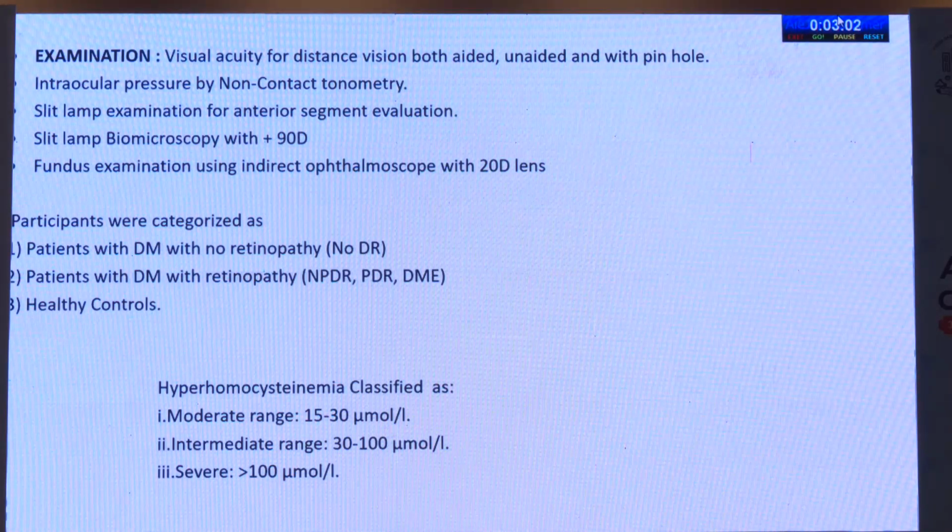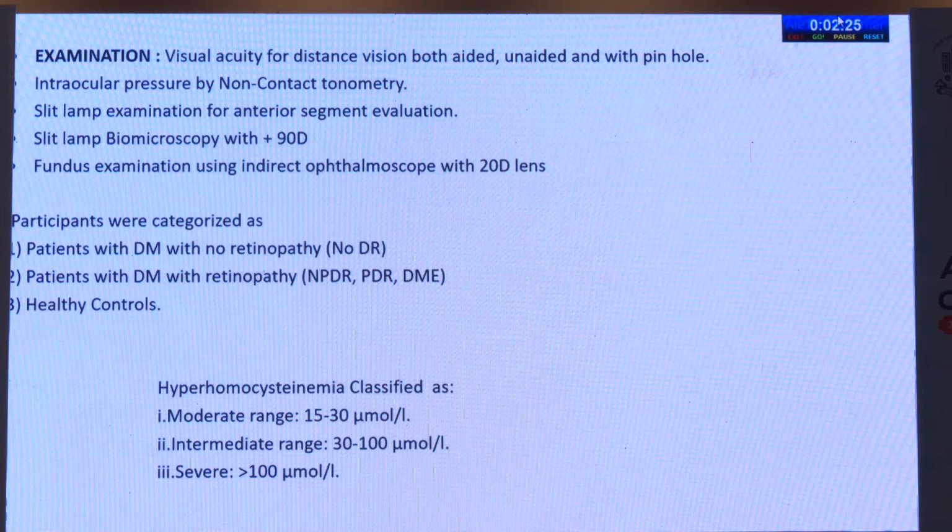The examination included visual acuity for distance vision, both corrected and best corrected, intraocular pressure by non-contact tonometry, slit lamp examination for anterior segment evaluation, slit lamp biomicroscopy with 90D lens, and fundus examination using direct and indirect ophthalmoscope with 20D lens. The participants were categorized as patients with diabetes mellitus with no retinopathy, that is non-diabetic retinopathy fundus. The second were the patients with diabetes mellitus with retinopathy fundus, that is having NPDR, PDR or diabetic macular edema and CSME, and the third were healthy controls.